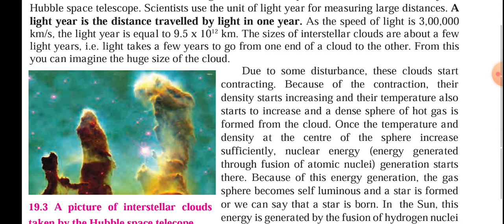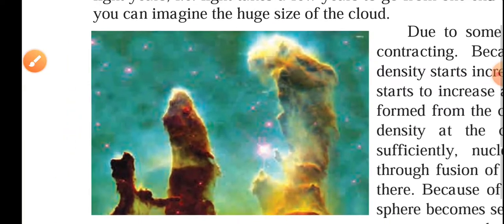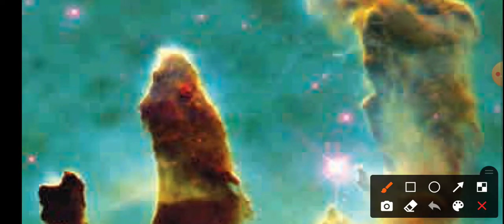Means a simple calculation, if I want to show over here: 3 lakh kilometer it travels in 1 second. So into 60, this is the distance in 1 minute. We want it for 60 minutes. We want it for 24 hours in a day, and there are 365 such days.